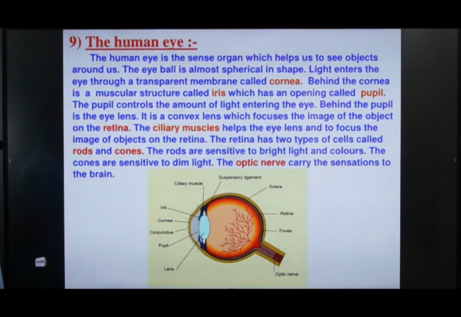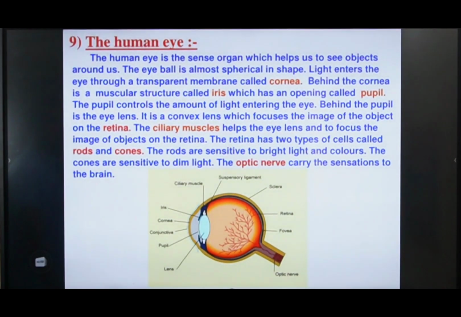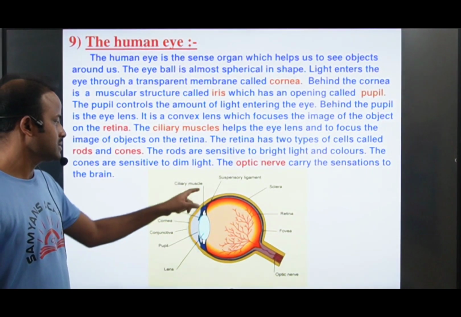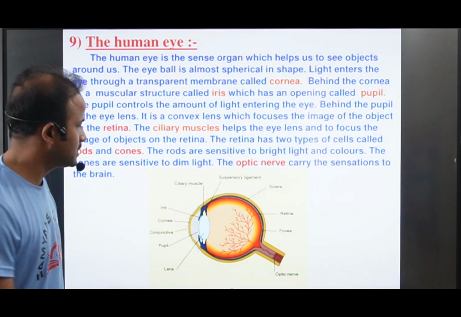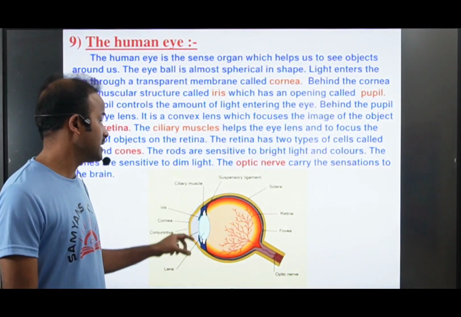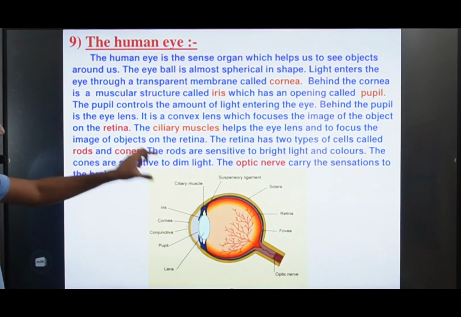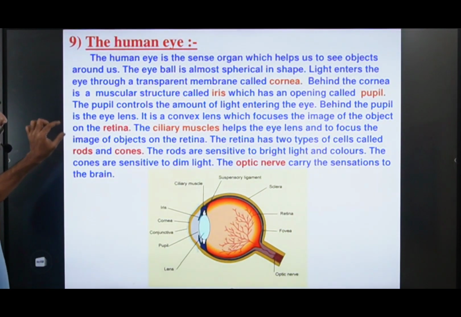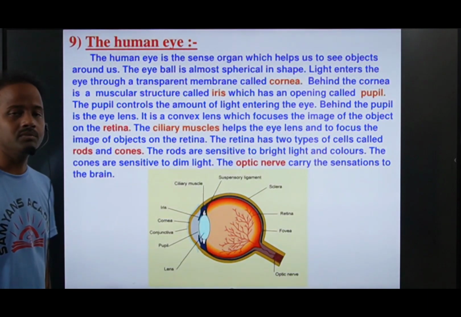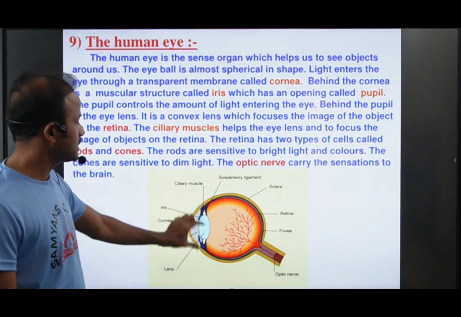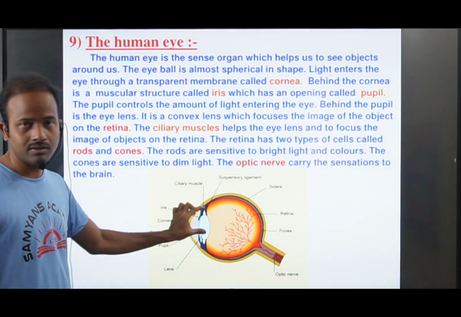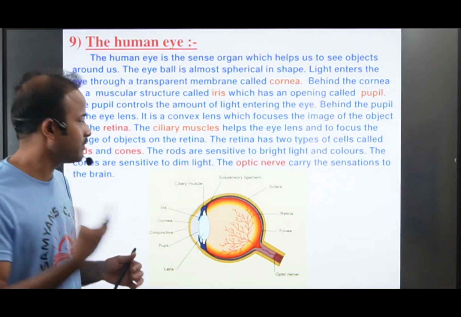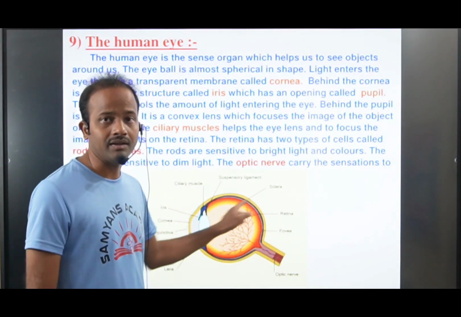The ciliary muscles help the eye lens to focus the image of objects on the retina. Here we have the ciliary muscles. They help to form the image on the retina. They hold the eye lens so that the light coming from the object forms an image on your retina.